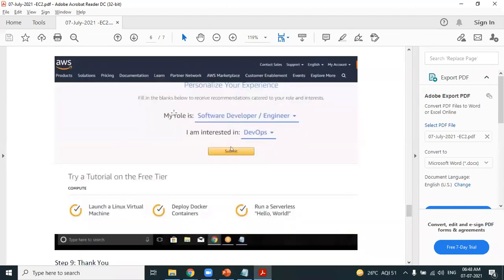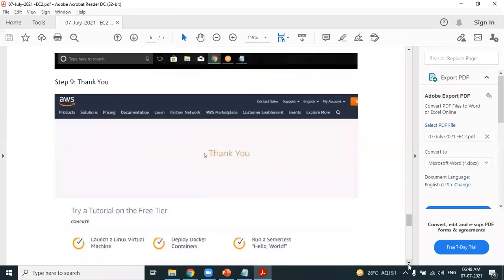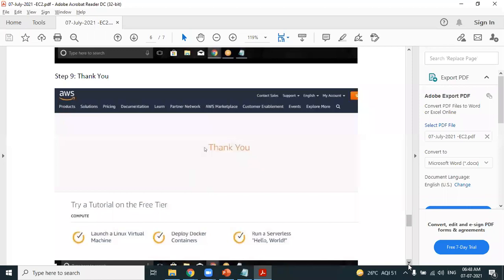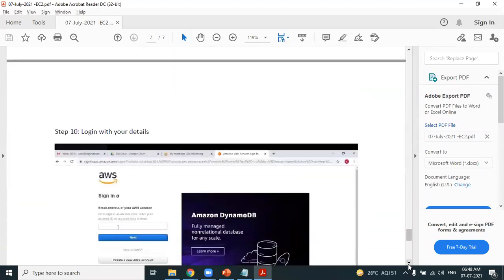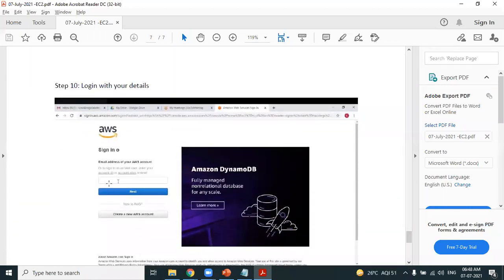Select the role of interest. Select your role and then select your area of interest. Click on submit. You get a confirmation message: Thank you, your AWS account has been created. And immediately check your email. You get an email from AWS saying that your account has been successfully created. Once an account is successfully created, you can log into your account.